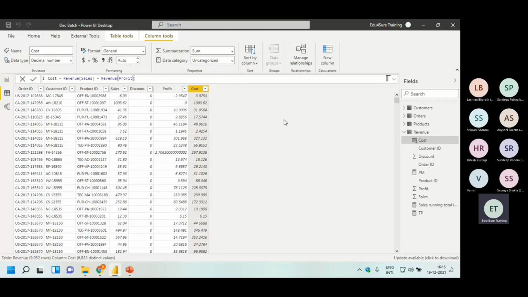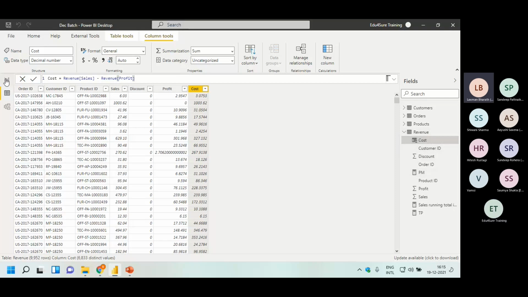Can you see the difference in the symbol? The measure has a calculator, the calculated column. This is a calculated column, guys. When you are putting the cursor on this, it is showing you column tools, not measure tools. And the sign is a table where a particular column has been highlighted, and in front of that there is a summation sign. It means calculated column. Understood the meaning of the sign?